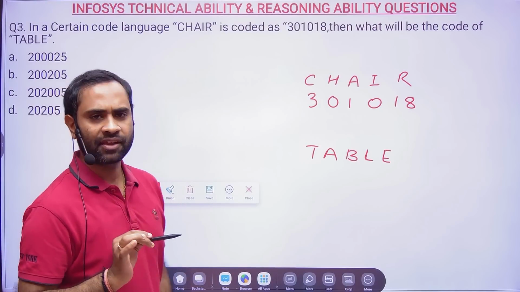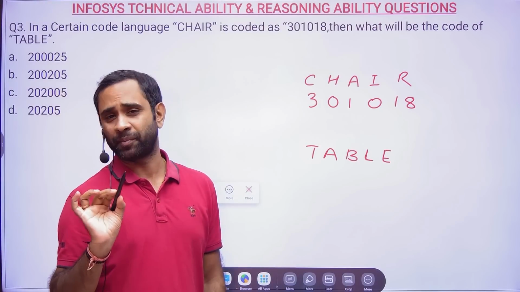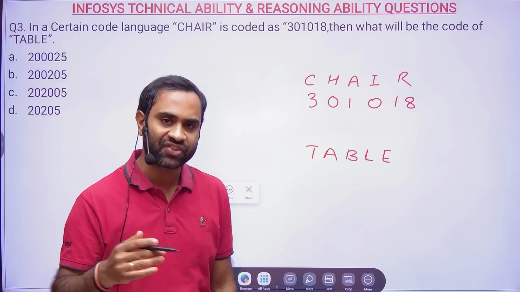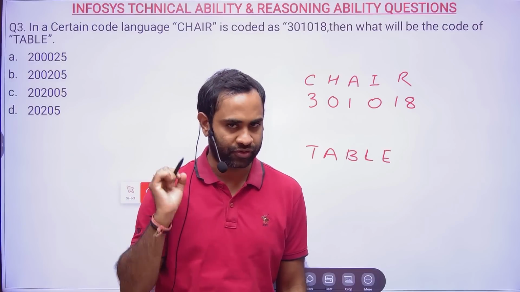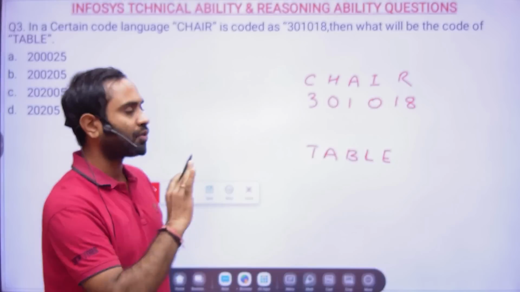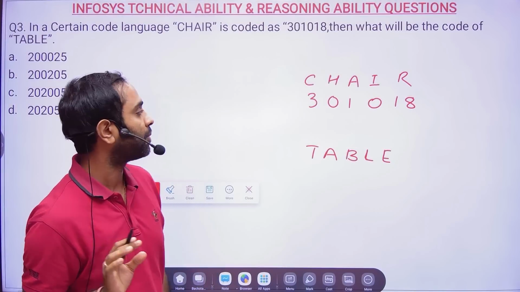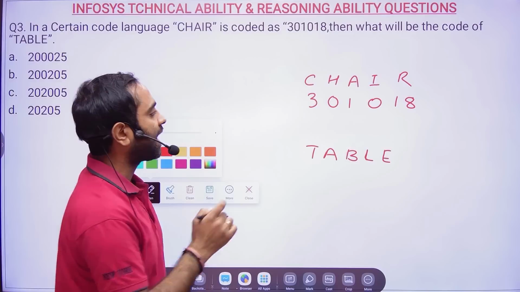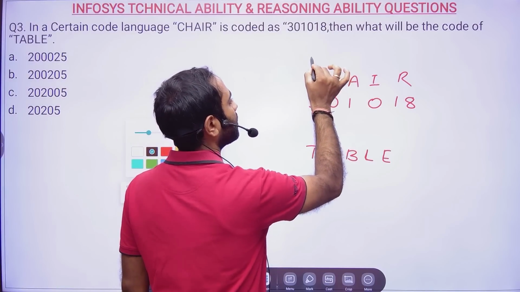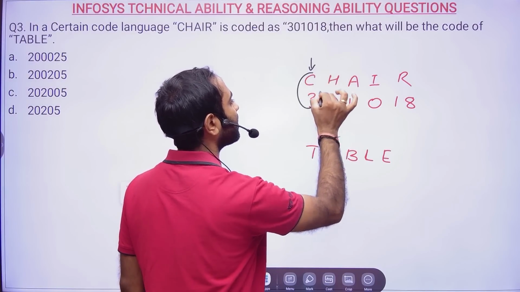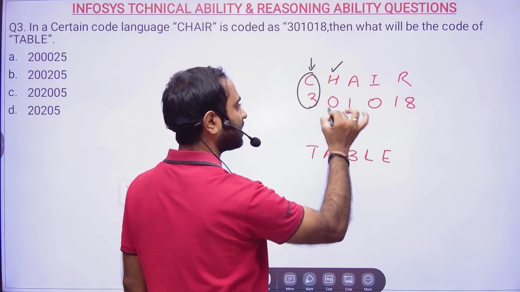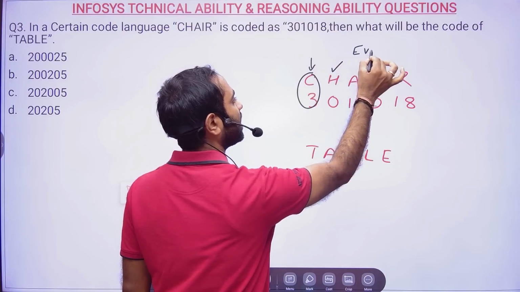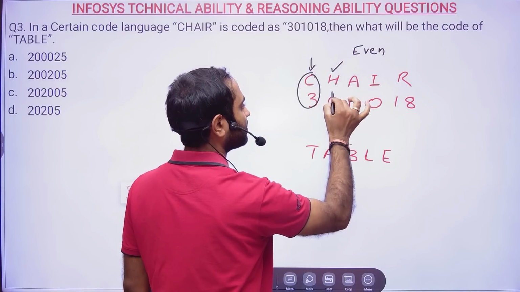Friend, that is the reason I tell you practice is very much required so that you don't miss any kind of questions. You will be aware that these logic-based questions can be asked in the examination. I have made it easy by writing it this way. Now, the first letter's code is written as it is. For the second letter, that means for the even position, it is coded as 0.